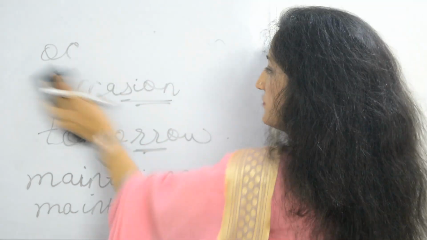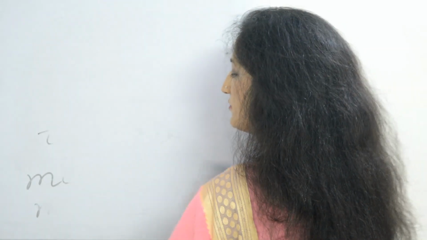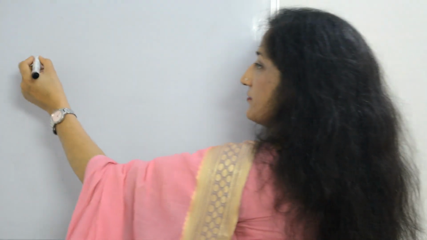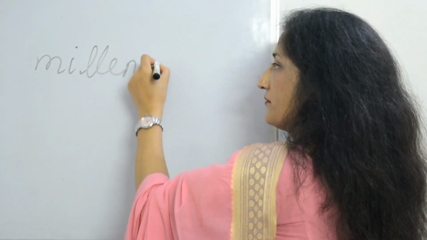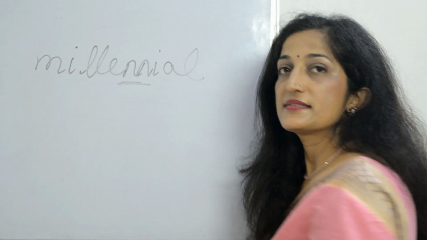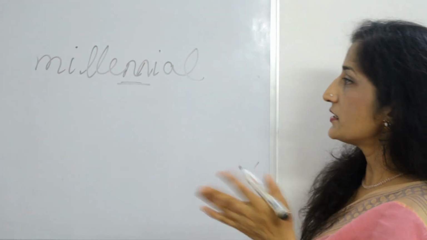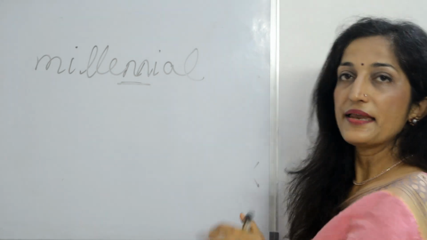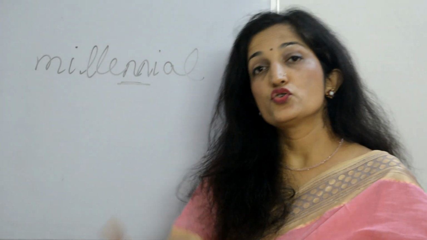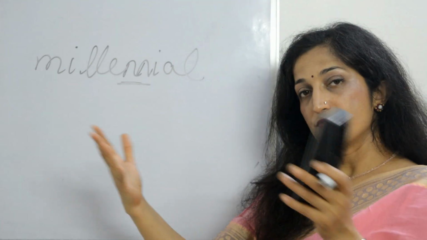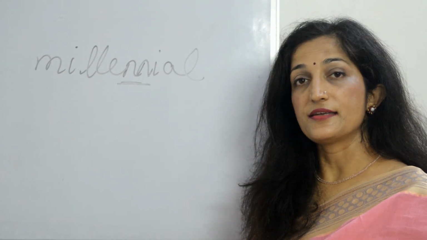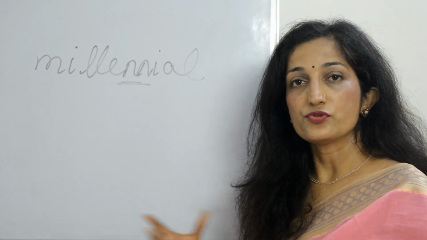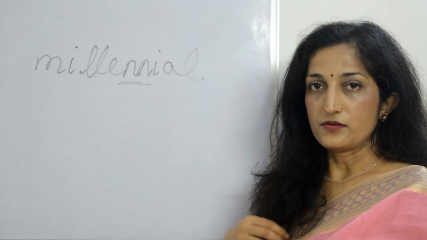Okay, now another word which is relevant in the 21st century is millennial. We might make a mistake here again. Millennial has a double N, so please don't make a mistake here. It's double N, millennial, or the millennium, M-I-L-L-E-N-N-I-U-M. Millennials are the kids who were born, say, between 1995 and 2005 or around, and who are very tech savvy, and very fast with computers, social media, internet, everything like that, right?